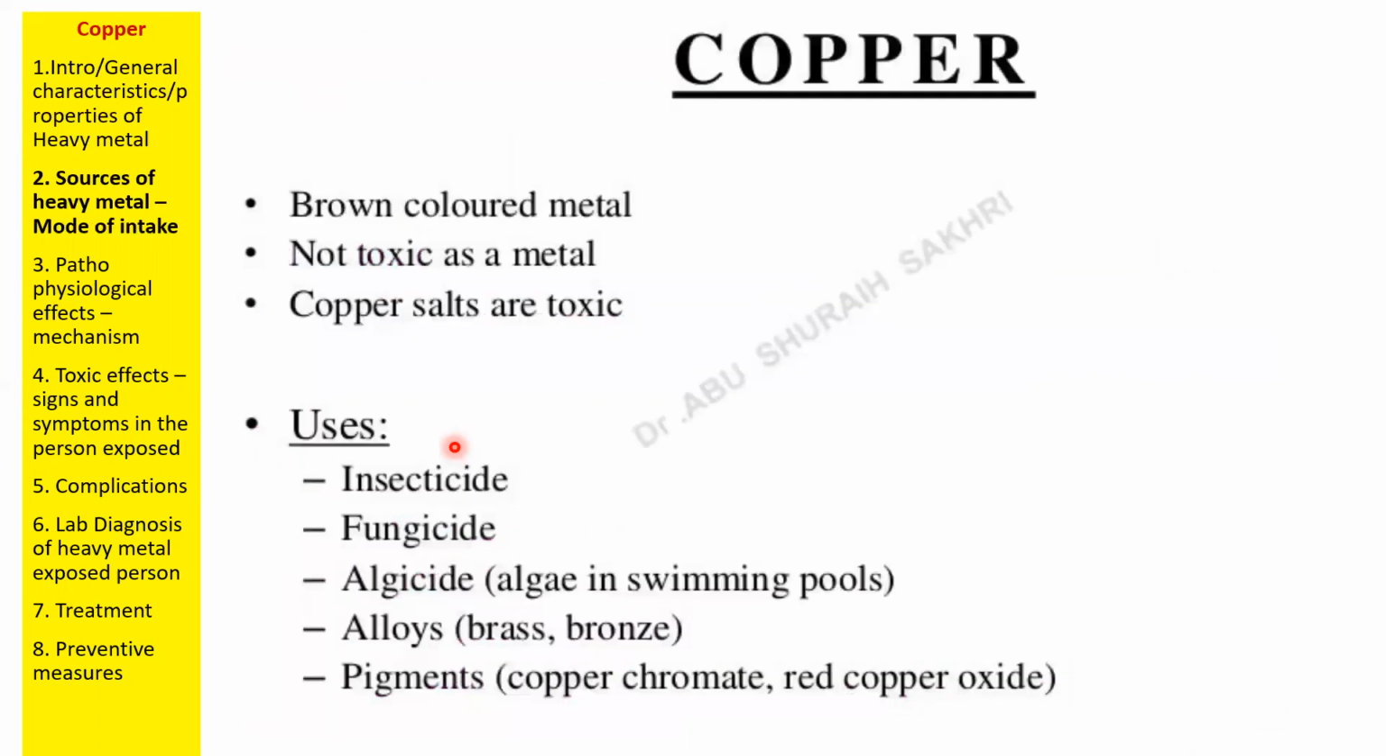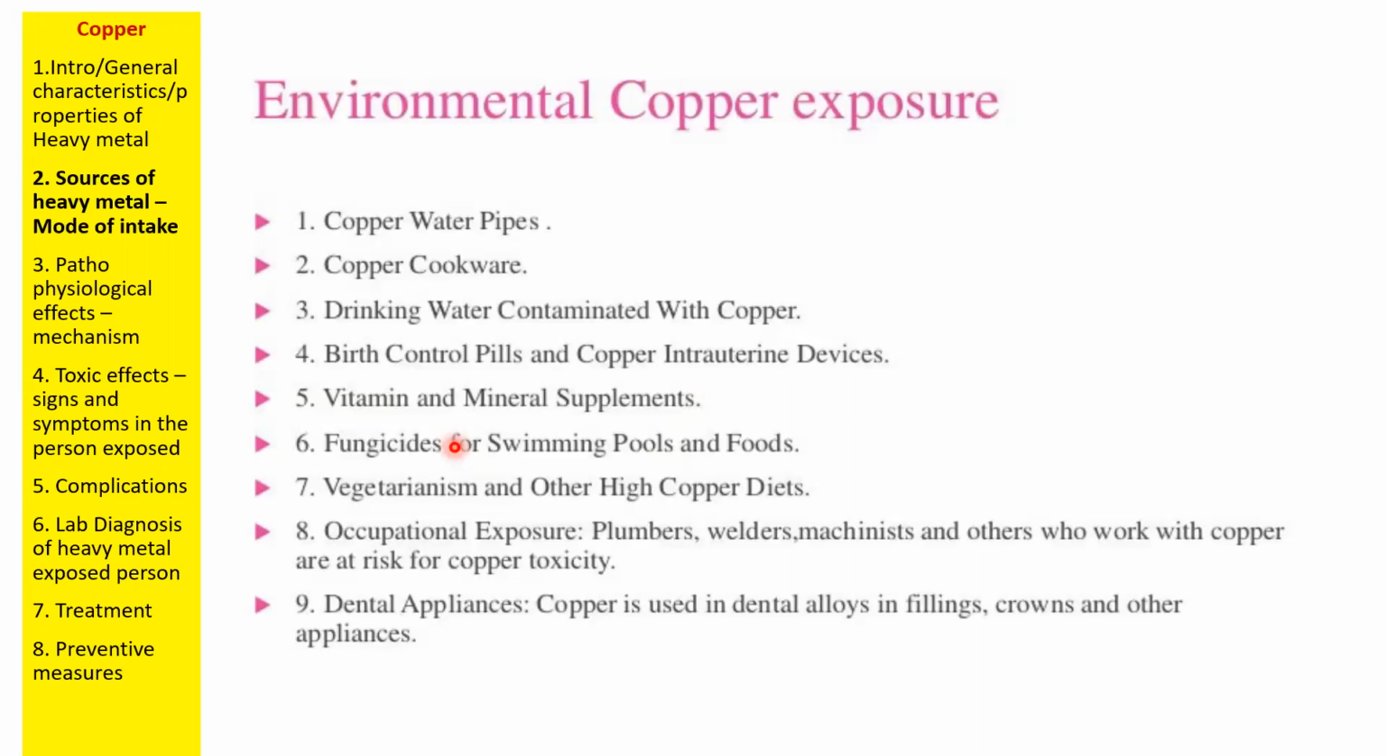Copper is used in one form. Excessive usage of copper is deadly, and that's why copper is used in insecticides, fungicides and algicides. Usually greenish algal slime can be removed with the help of copper-induced fluids. Then environmental exposure to copper: environmental copper exposure includes copper water pipes. By using copper water pipes and cookware, all these copper-mediated metals can induce copper toxicity.